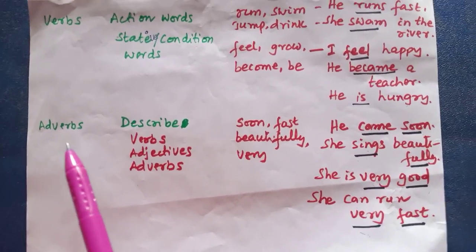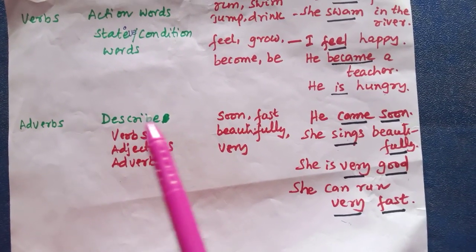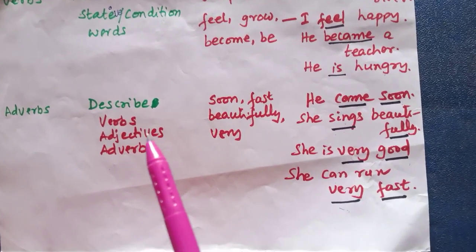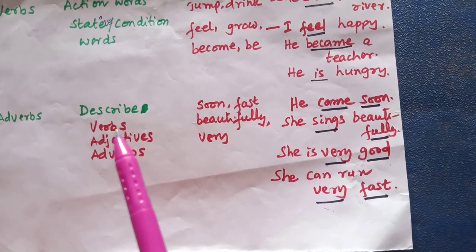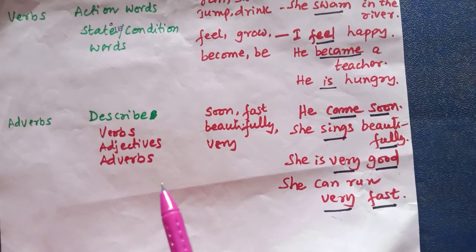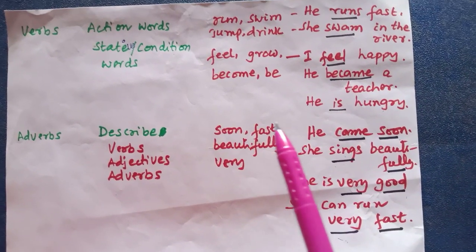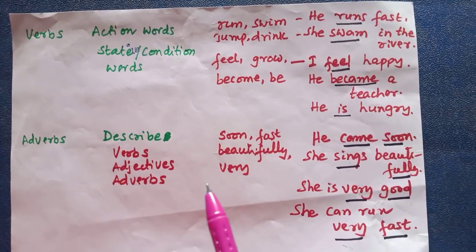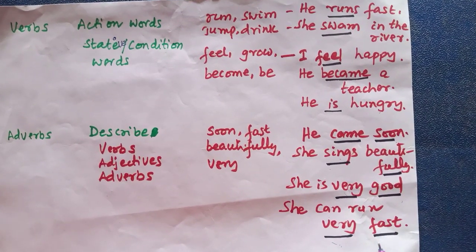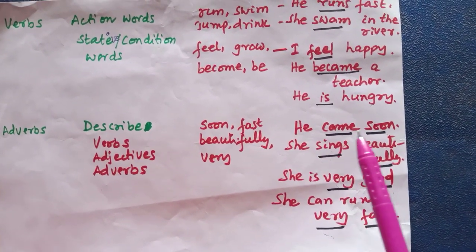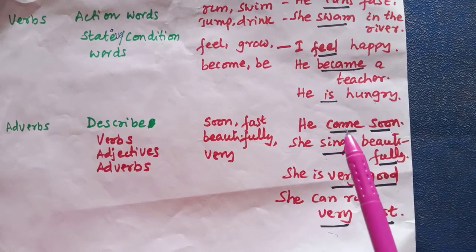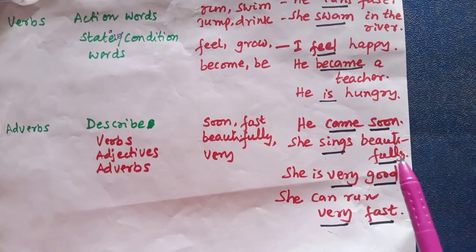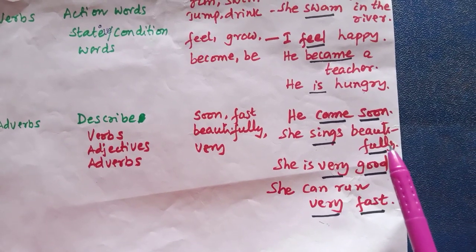And next, adverbs. Adverbs are the words which describe or qualify verbs, adjectives, adverbs. Example: soon, fast, beautifully, very. Look at these examples. He came soon. Soon is the adverb. Here it qualifies the verb came. Here beautifully is the adverb.